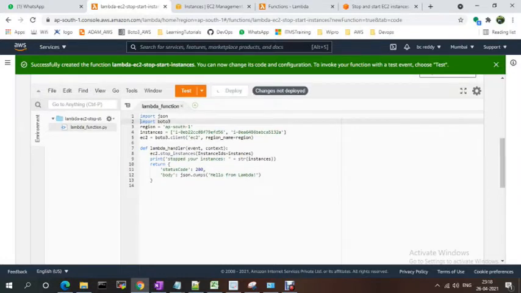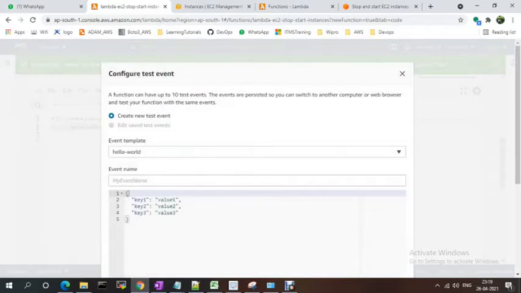I'm just deploying my function. Your changes have been deployed. Now I'm testing my function. For that, you just need to click Test and create a new test event. I'm creating my event name, EC2 stop instance test one.